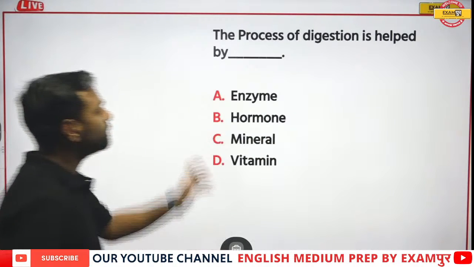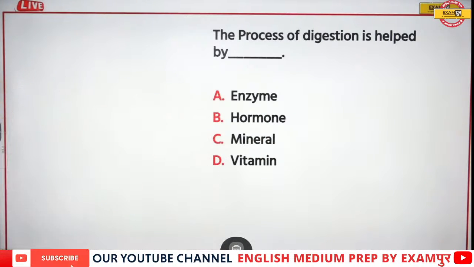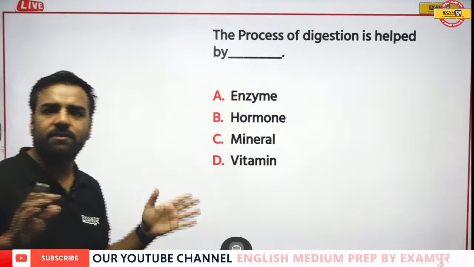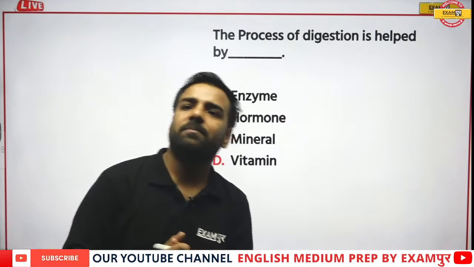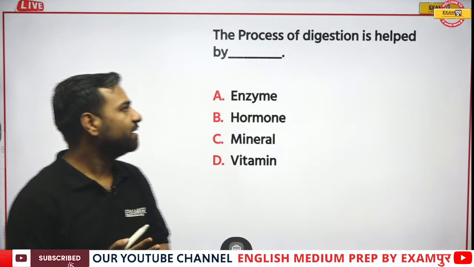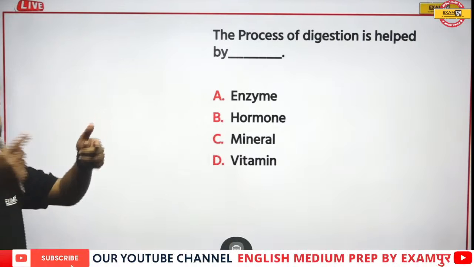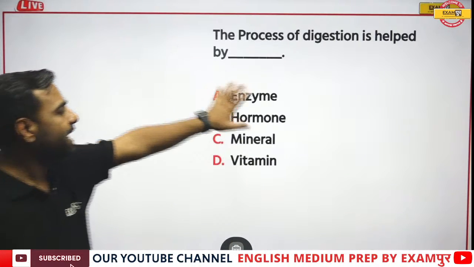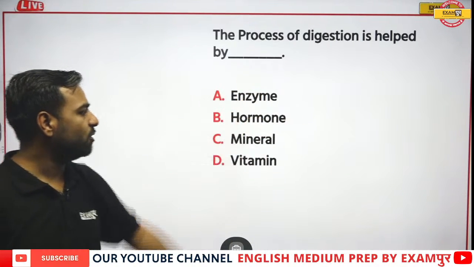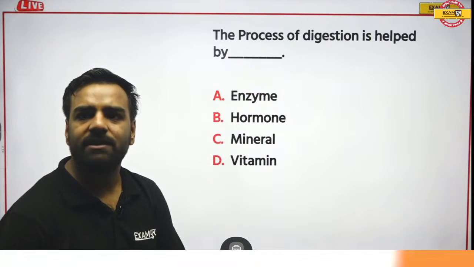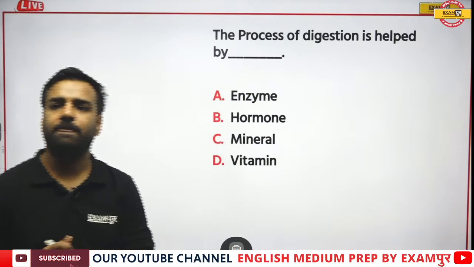Next, the process of digestion is helped by what? The process of digestion, which we are discussing, Ilma, you're cutting the onion, isn't it? So when you eat onion, there would be the process of digestion. It is helped by what? Is it enzyme, hormone, mineral or vitamin? So SS Sharma has given the answer insulin. Yeah, you were correct that time.